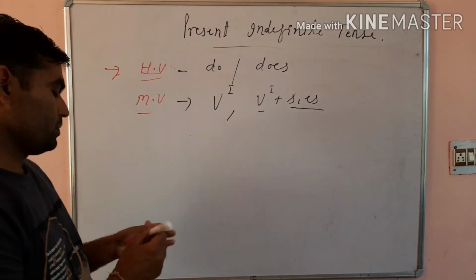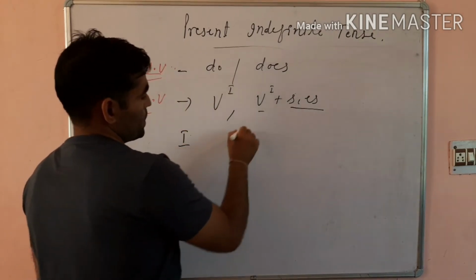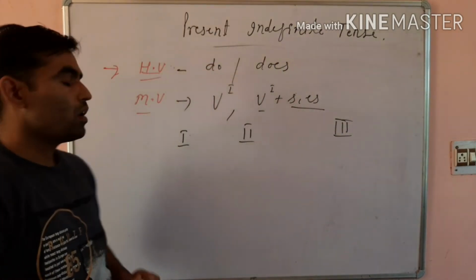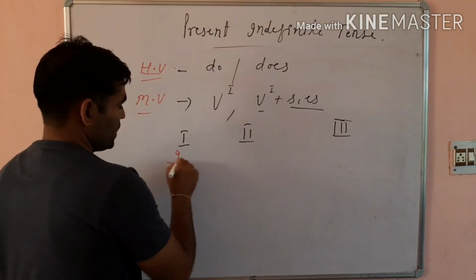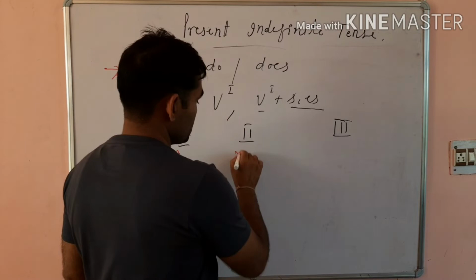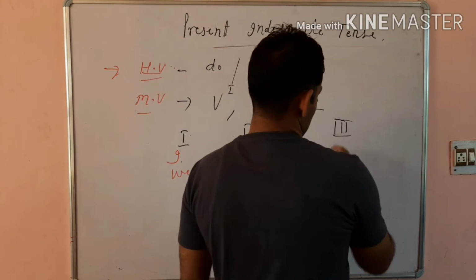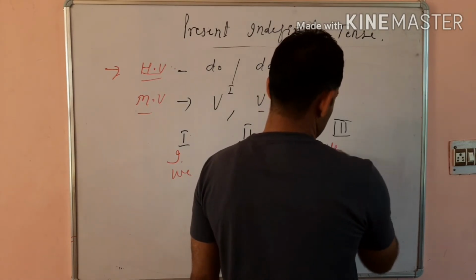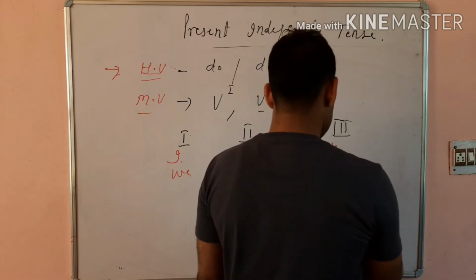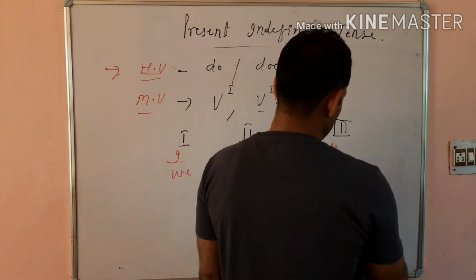Then there are three persons: first person, second person, and third person. First person is I, we. Second person is you, and third person is the rest: he, she, they, it, or any.